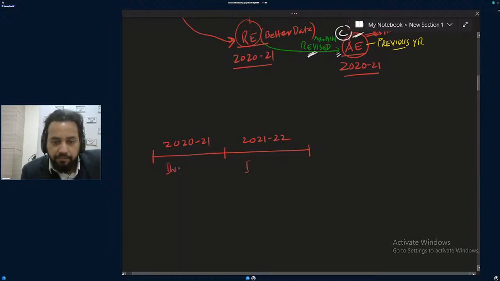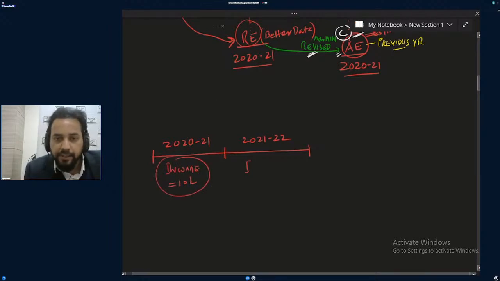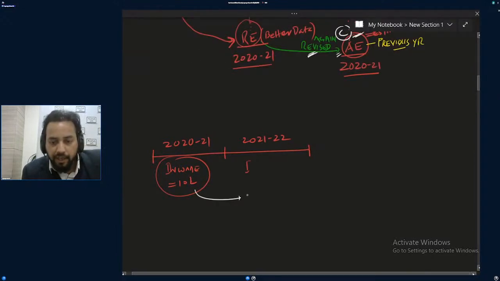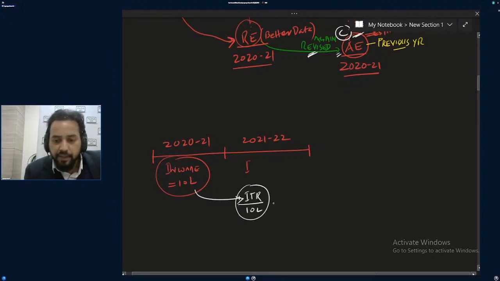Here I had income, say income of 10 lakh rupees, and I am showing this income to the government while filing ITR. Last year my income was 10 lakh rupees. Government is saying, okay, that's good, give us tax.